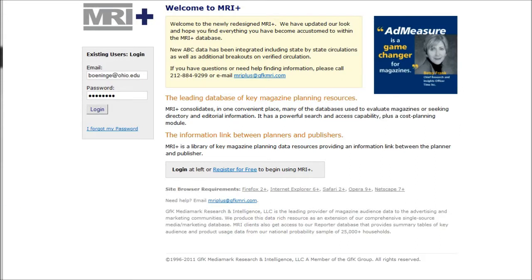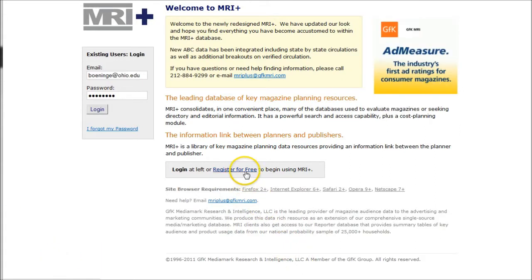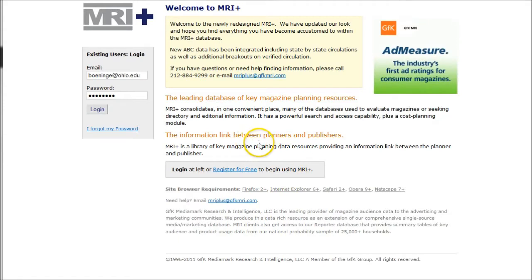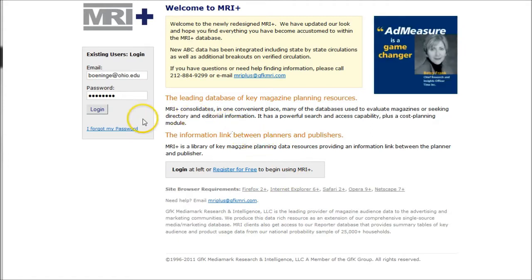So here you go. When you first get to MRI, what you want to do is register for a free account. Use your Ohio email address. If you're not an Ohio student, you want to check with your school to see if you have access to this. Once you have registered, you'll get a confirmation email, click on the link and you can go in and log in. So my login here is me here.